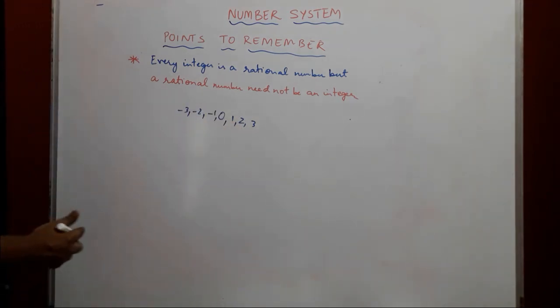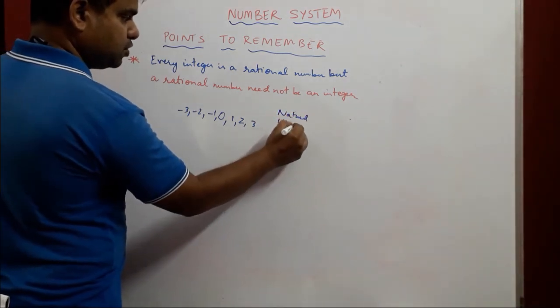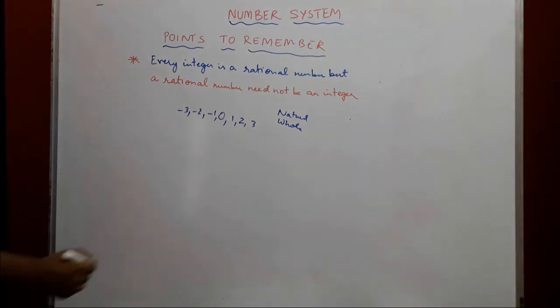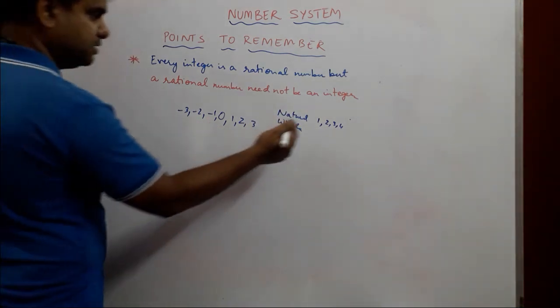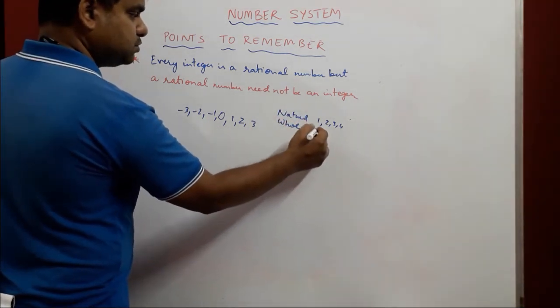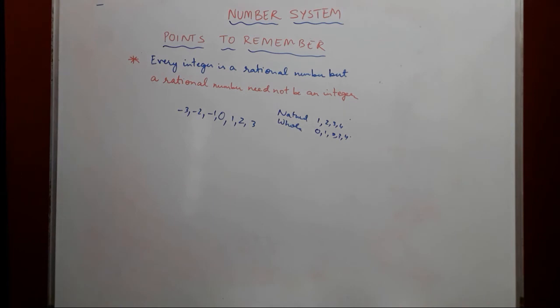No, because rational numbers also include natural numbers, they also include whole numbers. Natural numbers are which one? 1, 2, 3, 4, 5. Something you can count on your hands, fingers. Whole numbers are those which start from 0, 1, 2, 3, 4. So these are not integers, but they are rational numbers. Hence we can say that every integer is a rational number, which is true for all these cases. But a rational number need not be only an integer. It can be a natural number, it can be a whole number as well.